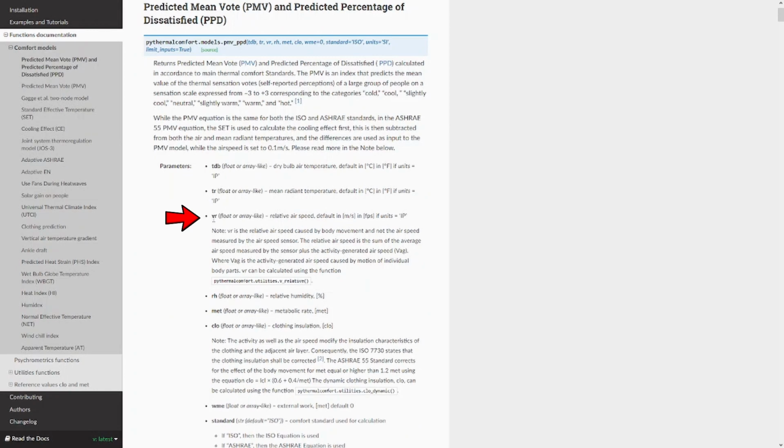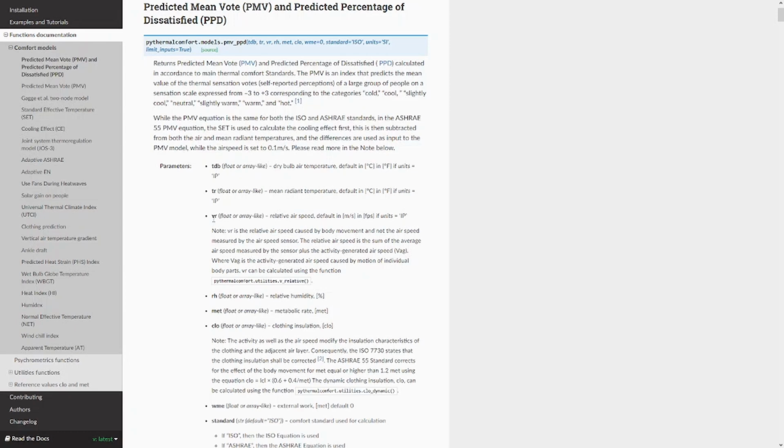The relative airspeed, which is the third parameter that we have to pass as an input to the PMV model, is actually not the measured airspeed. The measured airspeed is usually measured at 3 different heights based on the body position of the participant. If the person is standing, for instance, we have to measure the airspeed at 0.1 meter of height, 1.1 and 1.7. We then average these 3 values. But this is not the value that we need to pass inside the PMV. The value that we need to pass into the PMV is also affected by the metabolic rate.